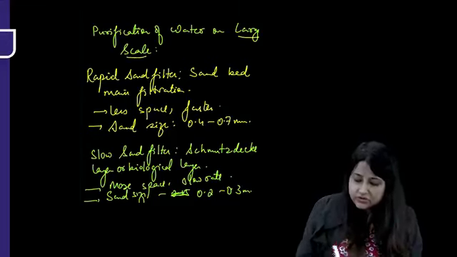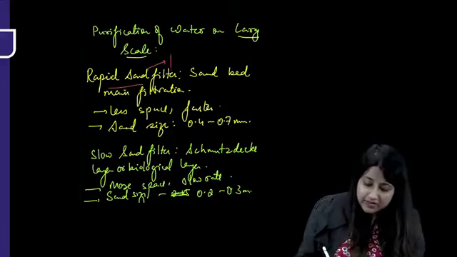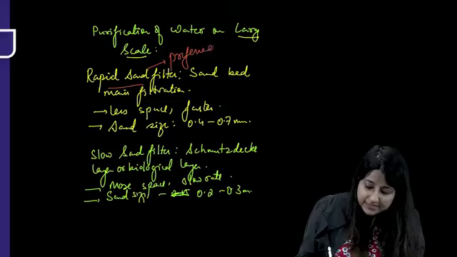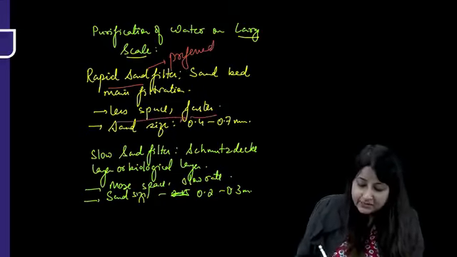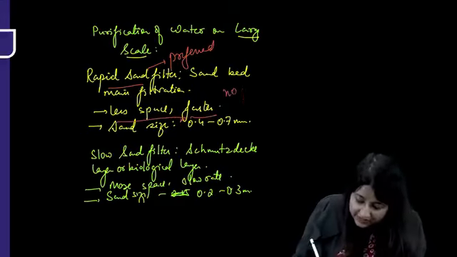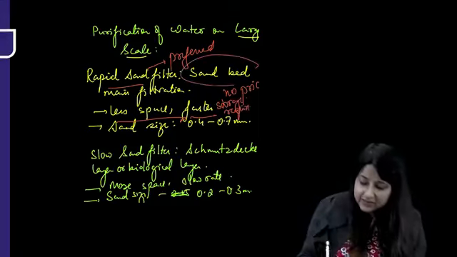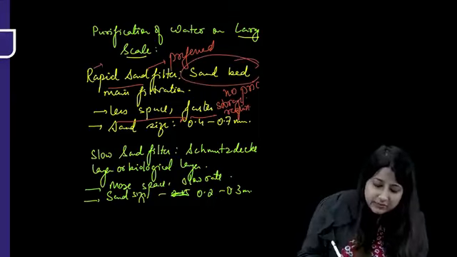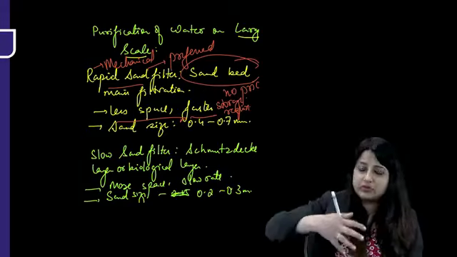If somebody asks you, just to revise, how do you purify water on large scale? You know rapid and slow sand filters. Rapid is preferred because it is fast and occupies less space. Plus, no prior storage is needed in rapid sand filter, and filtration happens through a sand bed. So these are mechanical filters. On top of the sand bed there is no biological layer.